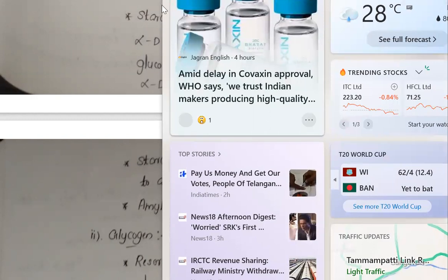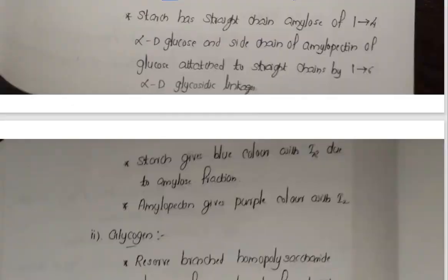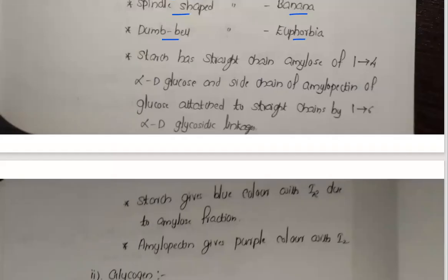That is about the glycogen. After the glycogen, coming to the next point, there is starch. It has a straight chain of amylose, 1 to 4 alpha D glucose, and the side chain of amylopectin of glucose attached to the straight chains by 1 to 6 alpha D glycosidic linkages. Okay, so now leave it, that's for the reading.